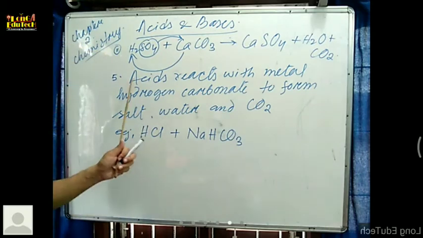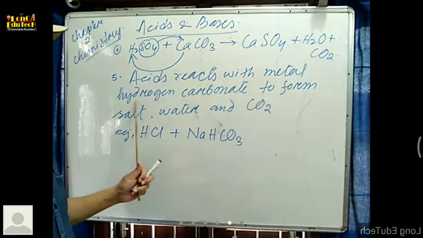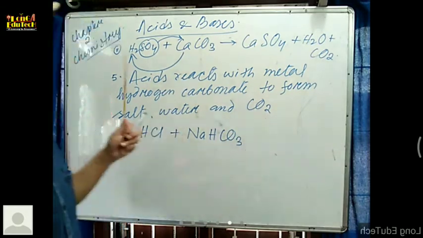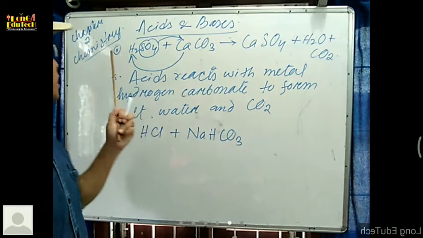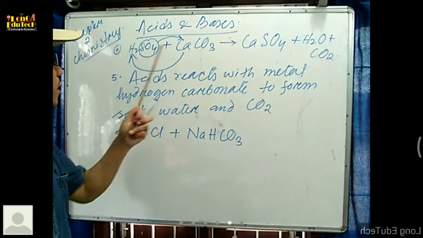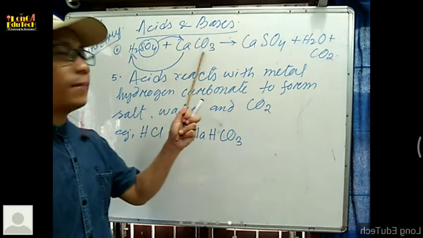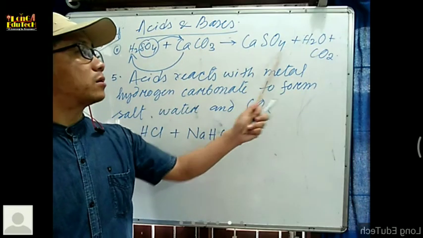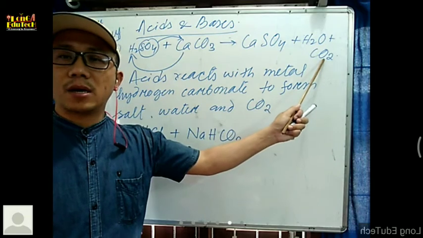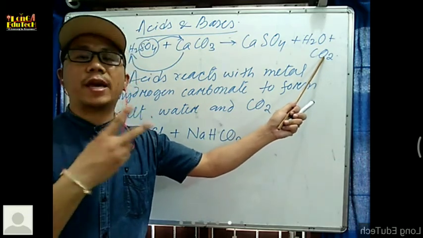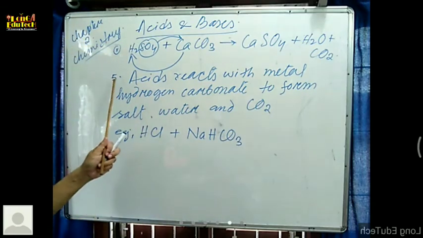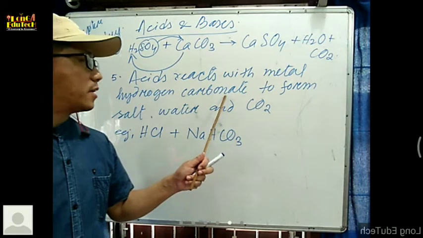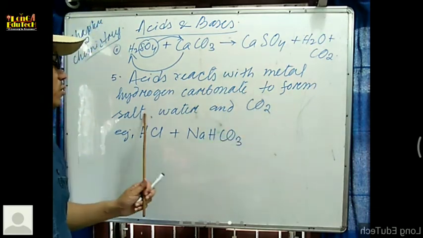Now see here, acids react with metal hydrogen carbonate to form salt, water, and carbon dioxide. And before, we already learned number 4. The acids react with the metal carbonate to form metallic salt, water, and carbon dioxide. The products formed in this case are the same only. But here again, in number 5, acids react with metal hydrogen carbonate to form salt, water, and carbon dioxide.